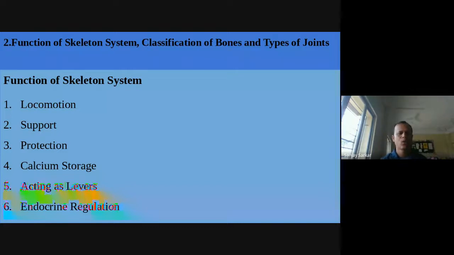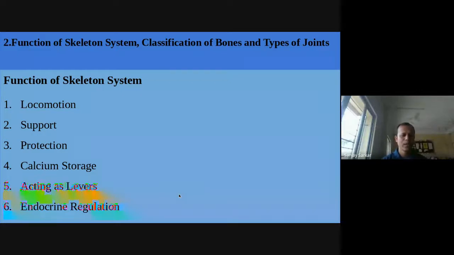So the skeletal system works as a lever, and with a lever we can lift heavy weight by applying less effort.